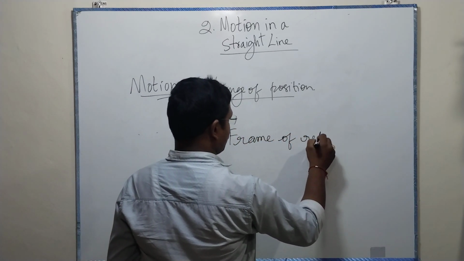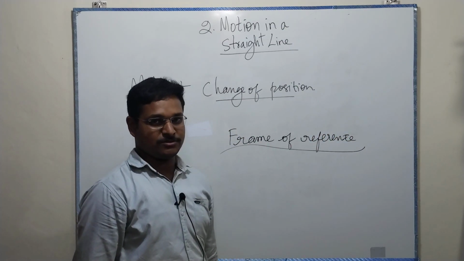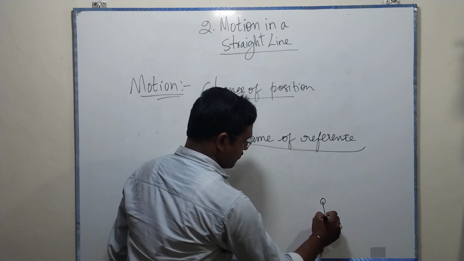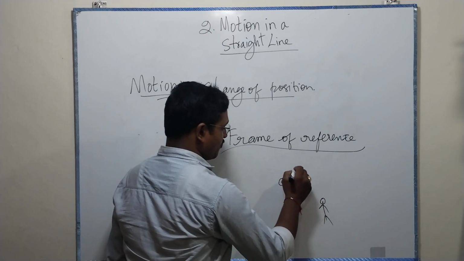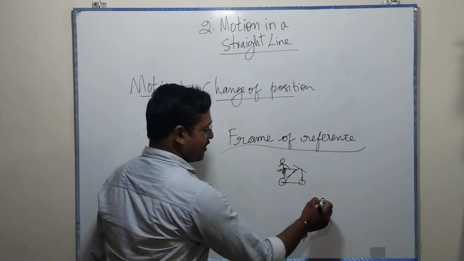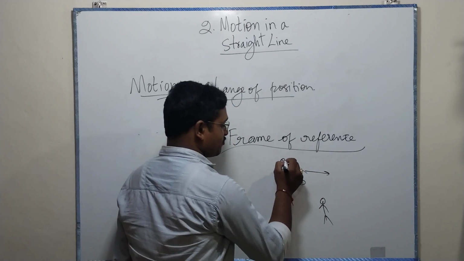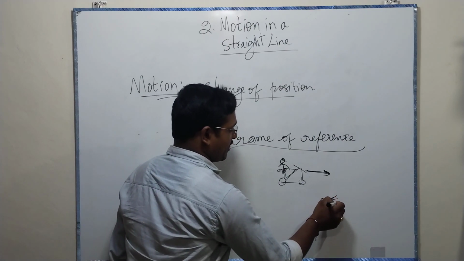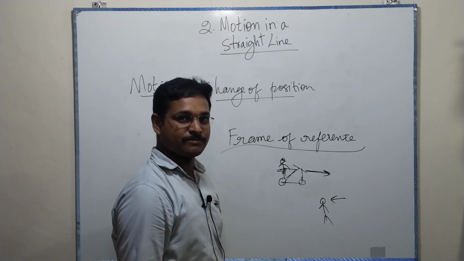Frame of reference. What is this frame of reference? As the boy or the man is standing outside and another man or the boy is going on a cycle, the man sees this boy going in the forward direction, and as this boy is going in the forward direction, he experiences that the man is going backward. The man is going backward.